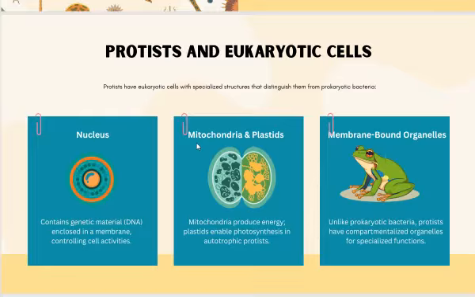They also contain mitochondria, and wherever the term mitochondria comes, keep in mind the function of the mitochondria is the powerhouse of the cell, which means it provides energy to the cell. And when we talk about the plastids, we say that the protists can prepare their own food. And how do they prepare their own food?